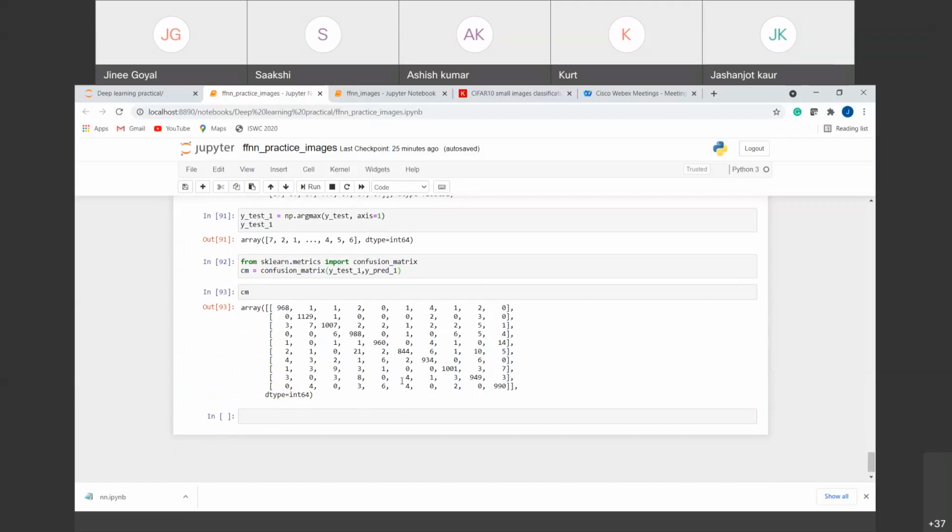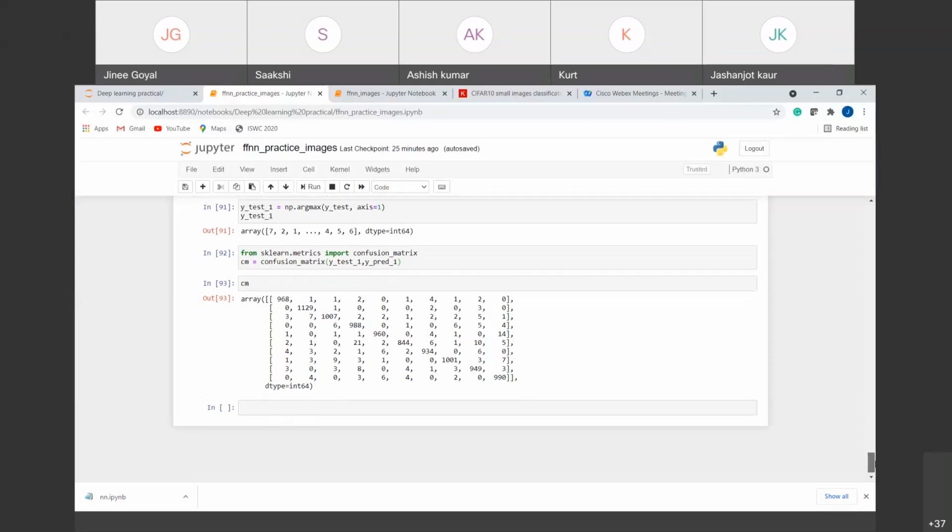The numerator will be the correct values, that is 968, 1129, 1007. So it will be the sum of these diagonal values divided by the total number of values. Similarly, you can calculate sensitivity and specificity of the different classes. Accuracy can be calculated for the whole confusion matrix, but the rest of the parameters we calculate class-wise.